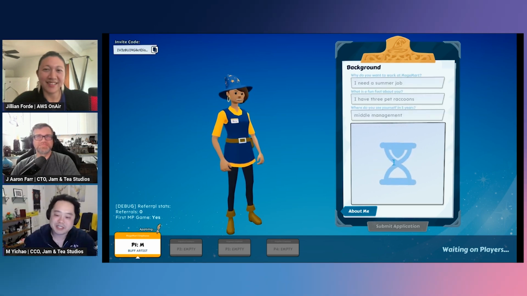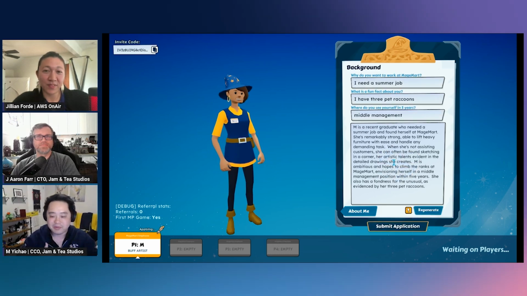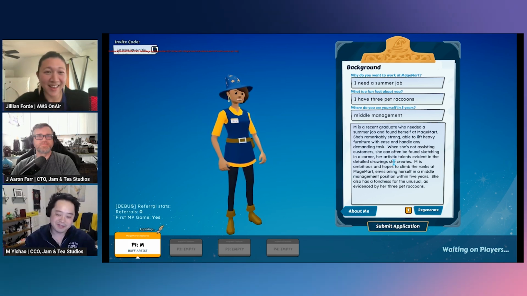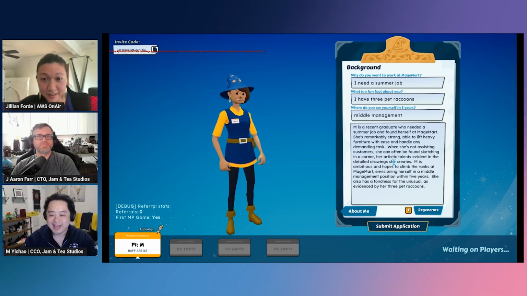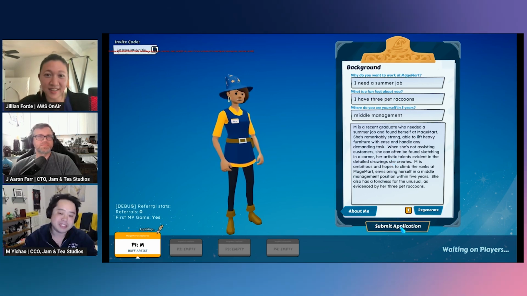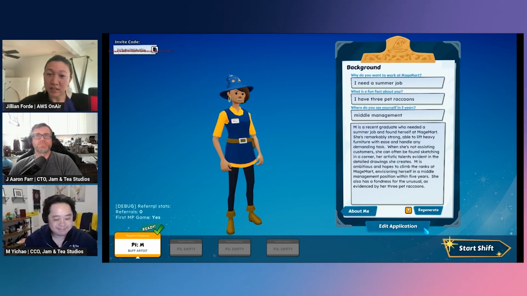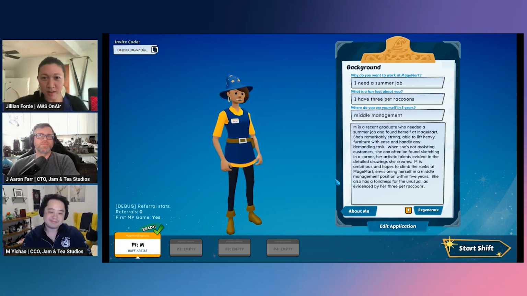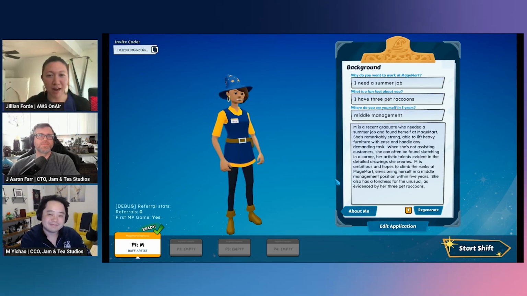In this first element, right away we're able to generate a background of your character based on the choices you've made and the things you've entered. So here the game captures that I'm a recent graduate, I'm remarkably strong, able to lift heavy furniture, useful on the job, and that I'm an artist as well. We really wanted to integrate the ability for the game to invent and play along with the player at every step of the way with this technology. So maybe stop right here. This is a fantastic overview, and I like how even the use of the 3 pet raccoons was just sprinkled in at the end.